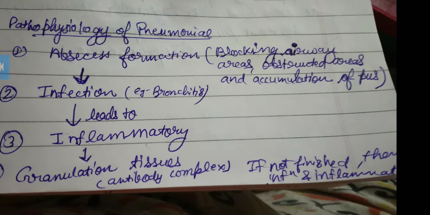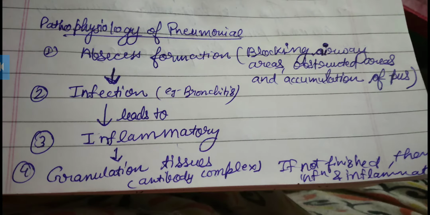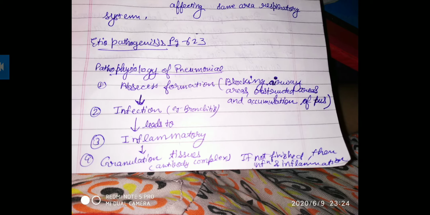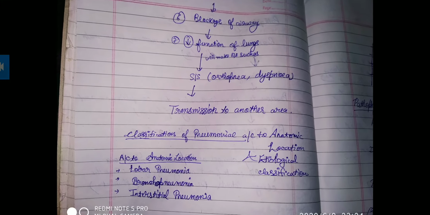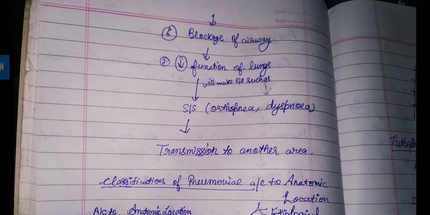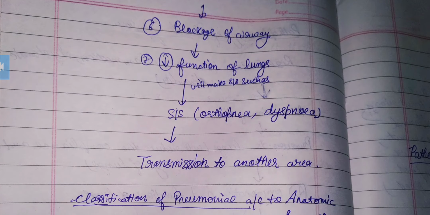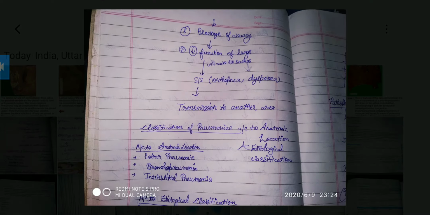And if it is not finished here, then it may lead to further infection and inflammation, which will cause blockage of airway, then decreased function of lungs, which will cause signs and symptoms such as orthopnea, dyspnea, then transmission to another area.